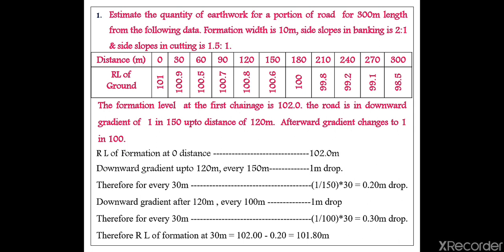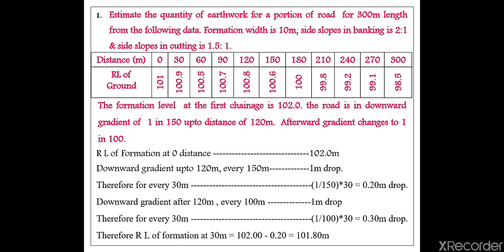So how to calculate? They had given 102 as the level at distance 0, right? At 30, what will be the formation level, that I have to find out. So at 30 how much will be the RL of formation, I have to know whether there is any drop or any rise, right? They had given it is a downward gradient, so obviously it is a drop.